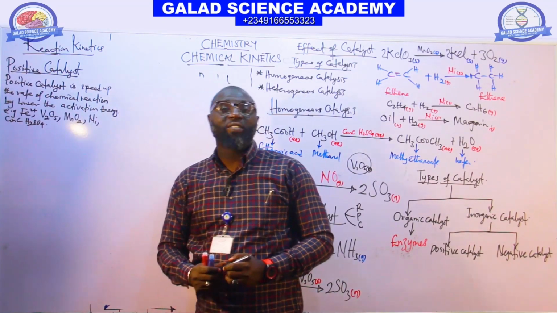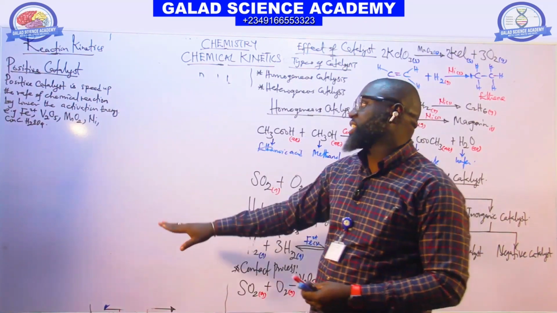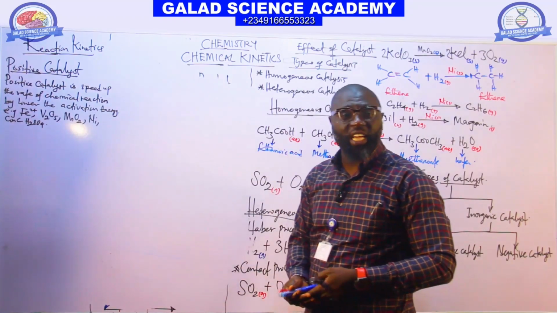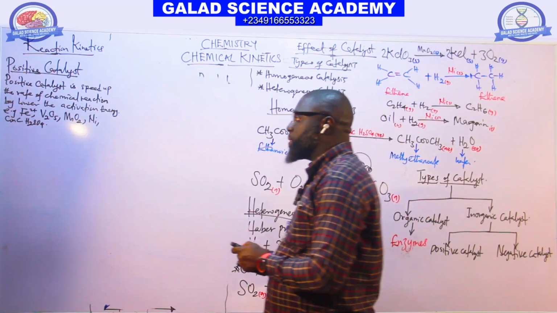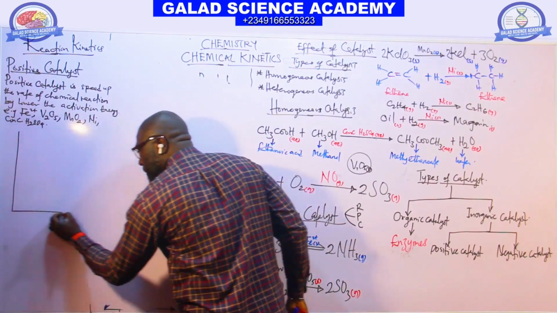But I said a positive catalyst is a catalyst which speeds up the rate of chemical reaction by lowering the activation energy. Let me show the activation energy pathway for a positive catalyst. Look at this pathway.